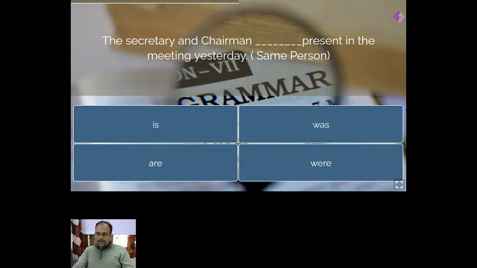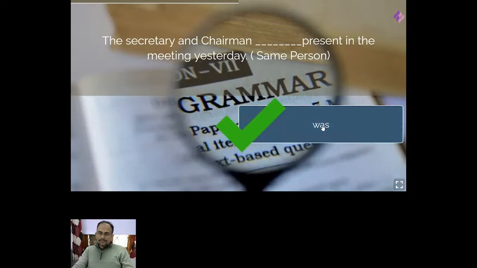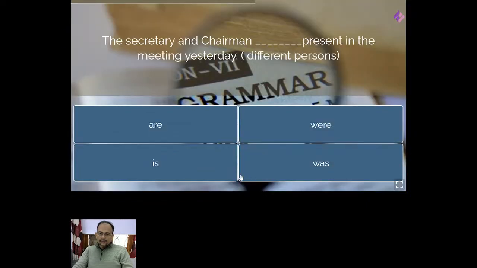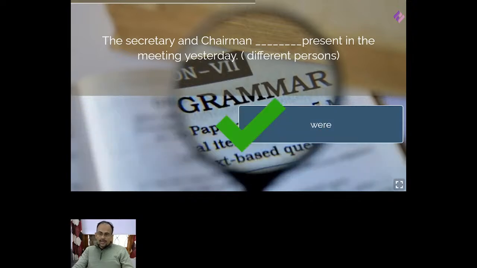Very good, very good. It should be was. Absolutely correct. Okay, next. The secretary and chairman, they are two different persons now. So it's very simple, it should be were, right? Okay, next.